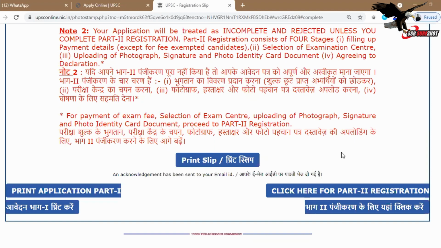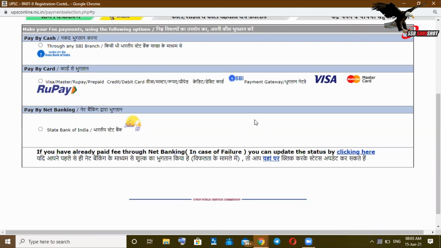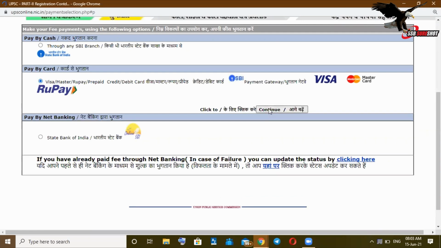Here we will proceed to get registered for part 2. You will get an option on the right side bottom. Click here for part 2 registration. Here you can see this. You will click here. Yes, so here we have to make payment. I'll select this card, pay by card. Then we'll continue.